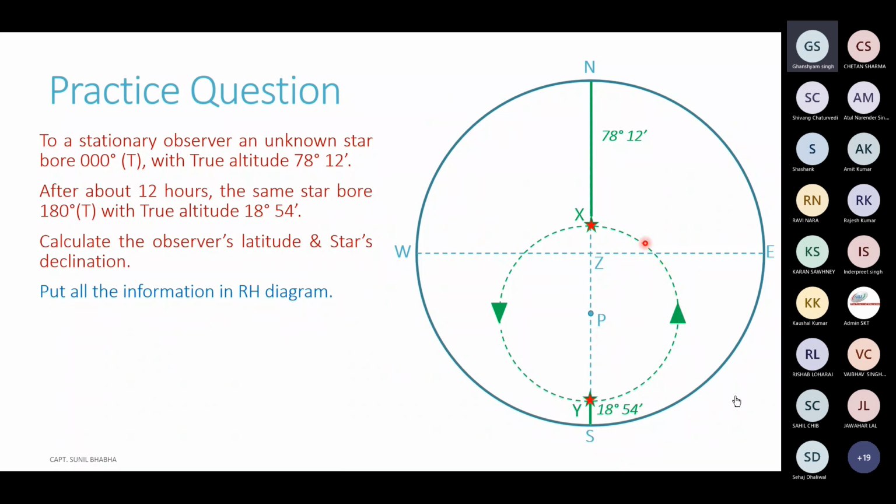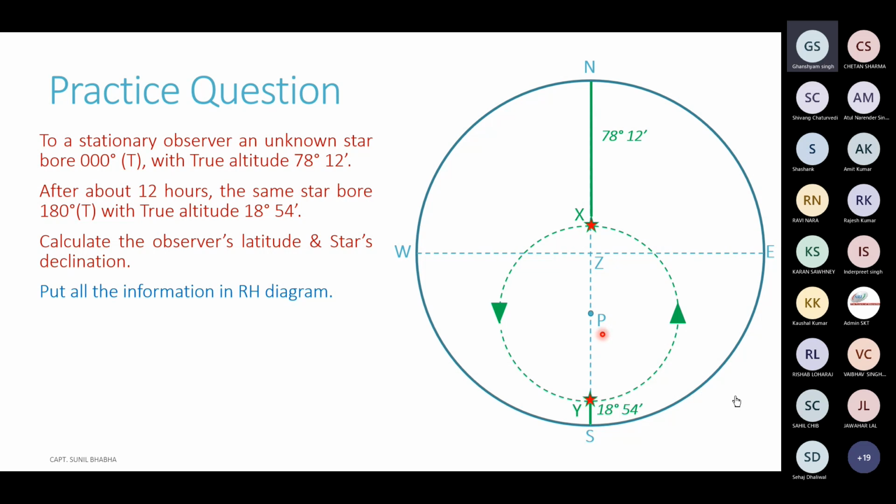And we can also mark off the direction in which the star is moving in this circle. These green arrows represent the direction in which the star will be moving. All the celestial bodies rise on the eastern horizon, go up to the meridian of the observer and set on the western horizon. So this is the direction in which the bodies appear to move. So we have the center at the pole, center of the declination circle.